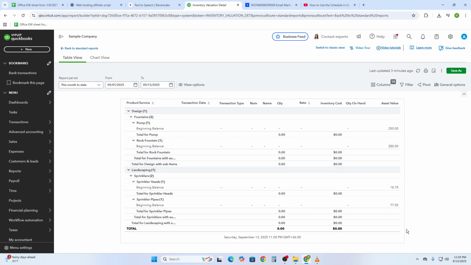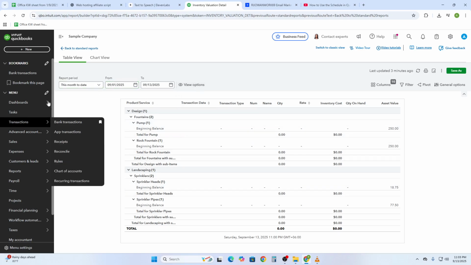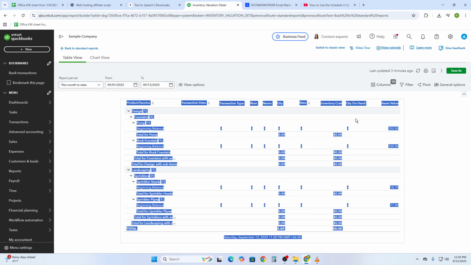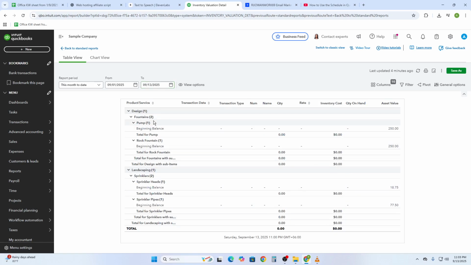Sales by Product/Service, summary or detail, tells you which items are selling fastest and gives insight into product performance. Physical Inventory Worksheet helps you compare what QuickBooks thinks you have versus what you physically count. Great for spotting shrinkage or data entry errors. Open Purchase Order Detail shows what you've ordered but not yet received, helping with cash flow planning and inventory commitments.